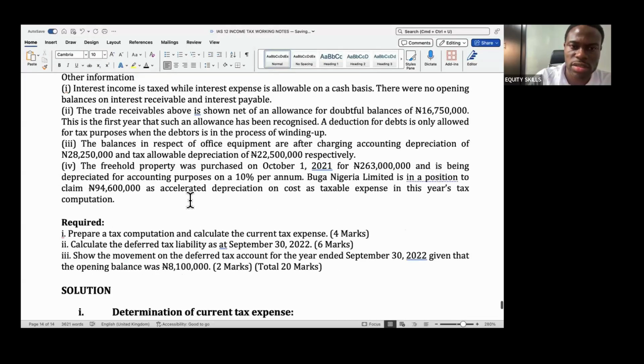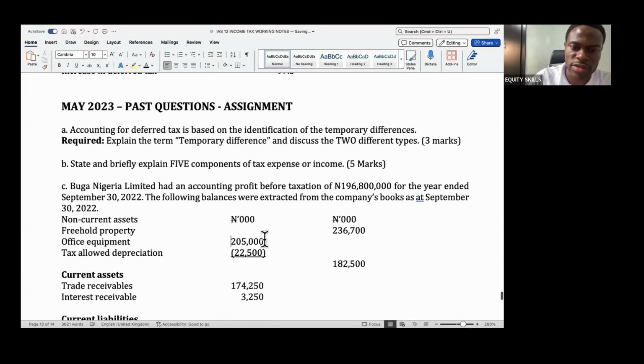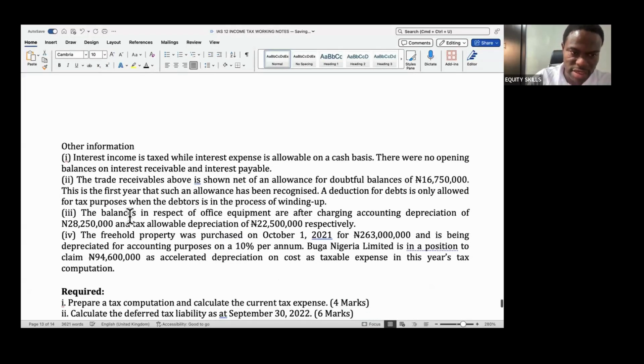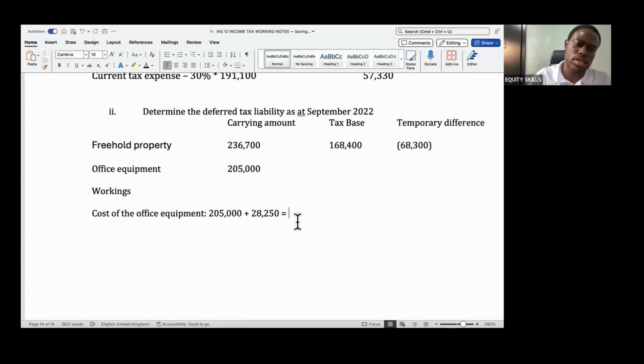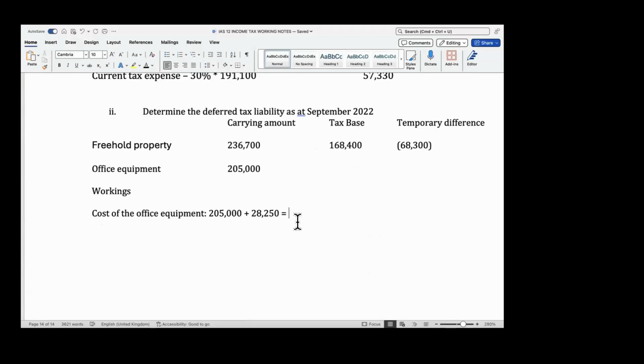I'm adding back the depreciation that they have deducted before, so I can derive my cost. So what would that give us? $233,250.